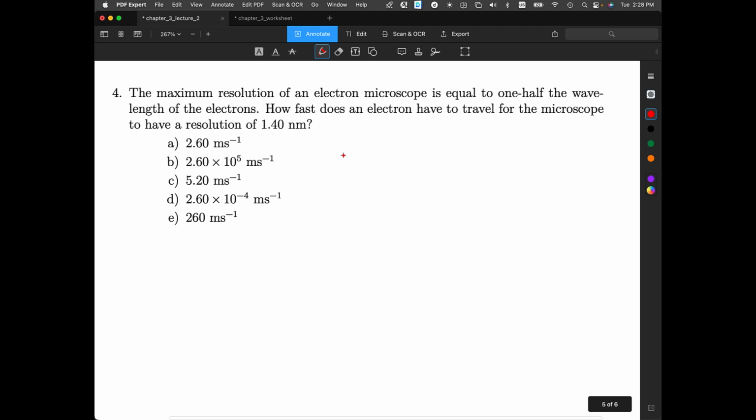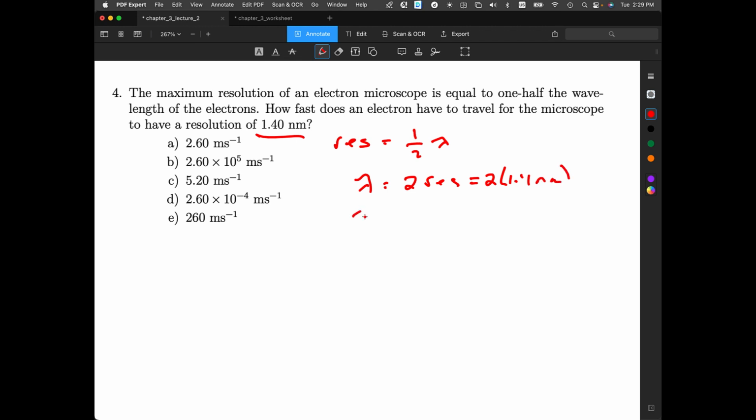So the maximum resolution of an electron microscope is equal to 1/2 the wavelength. So resolution is equal to 1/2 of lambda, and that tells us that the wavelength is equal to 2 times the resolution. So how fast does the electron have to travel for a microscope to have a resolution of 1.4 nanometer? 2 times 1.4 nanometer means our lambda, our wavelength, is going to be 2.8 nanometer.